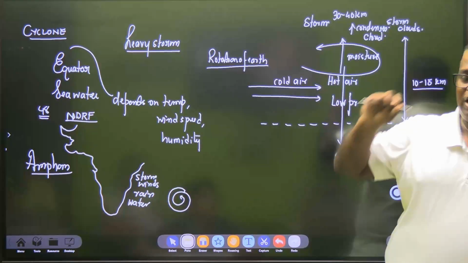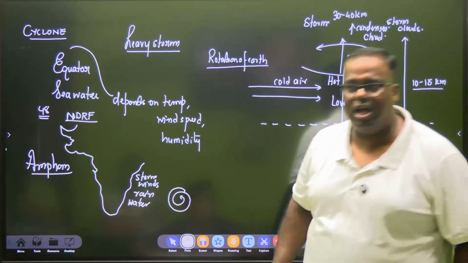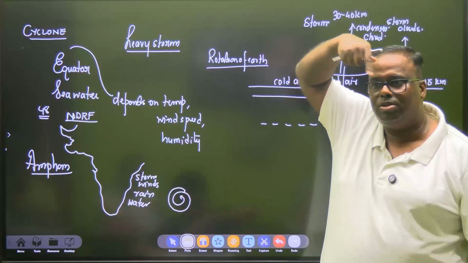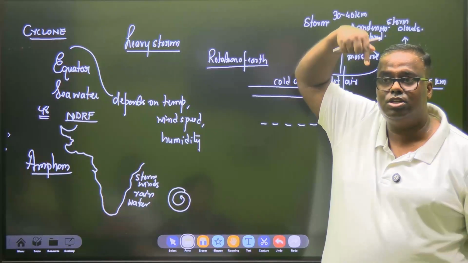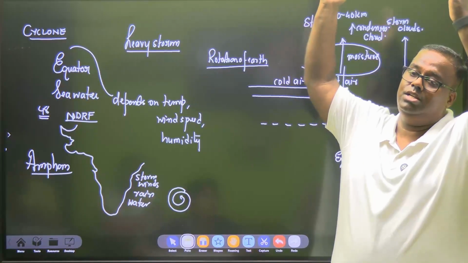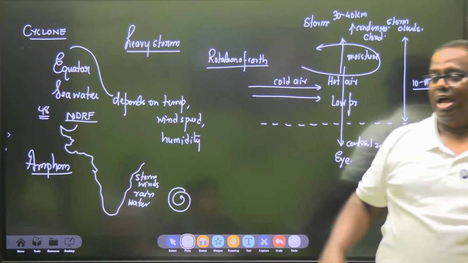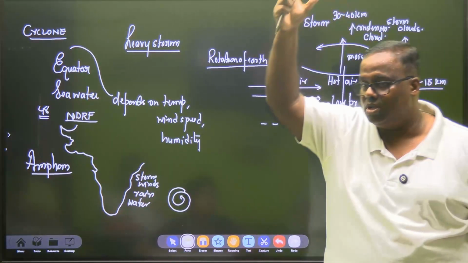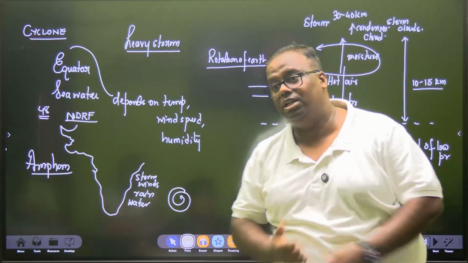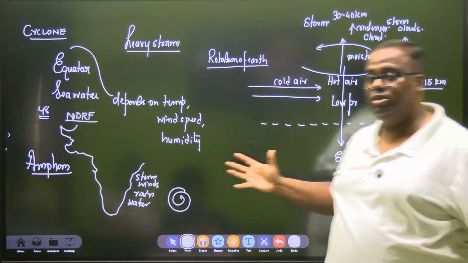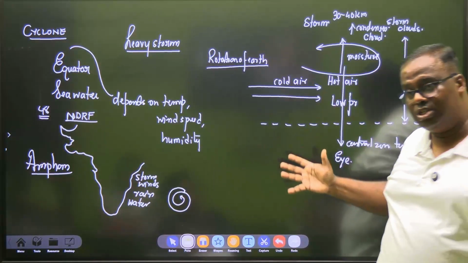The thing is, there will be an eye of a cyclone. What is the eye of a cyclone? The eye of a cyclone is the vortex from where that particular whirl will be created, and it is the zone of low pressure. As the cyclone starts building up, it will gain vertical height. And as the wind starts rotating, the storm cloud starts rotating, it will create a tunnel of low pressure. That tunnel of low pressure will make the water bounce up. And the cyclone itself, after formation, will start moving.